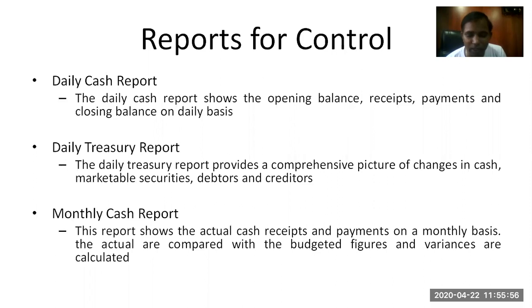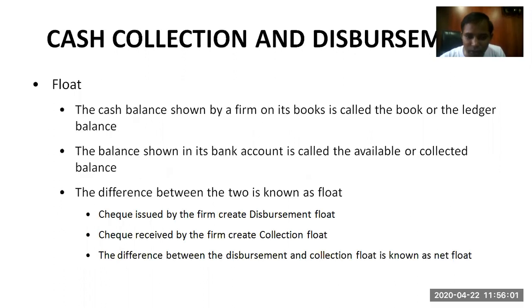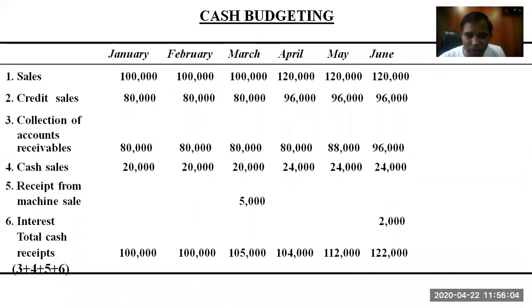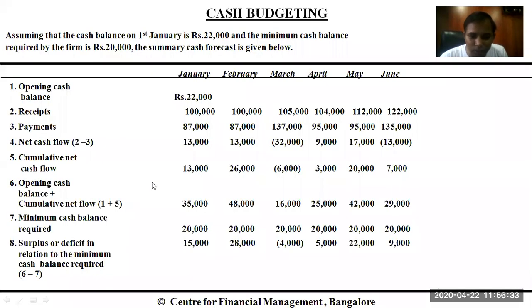We estimated that in the month of January, let's say if we go to the previous slides and check it out, we said that in the month of January, we are going to receive 80,000 rupees from receivables and 20,000 in the form of cash, which comes to 1 lakh rupees. But at the end of the month of January, we identified that we received only 80,000 rupees out of this entire 1 lakh rupees. That will help us to understand where the rest of the amount is, or from where we didn't receive any amount and why it happened. So variances, the differences, can be calculated easily with the help of monthly cash reports.